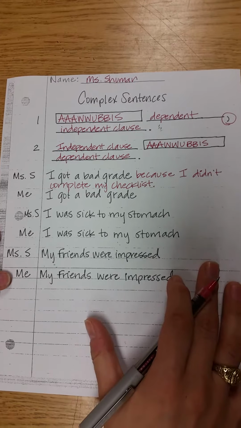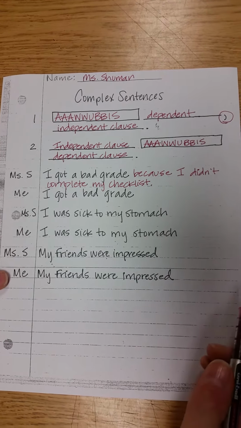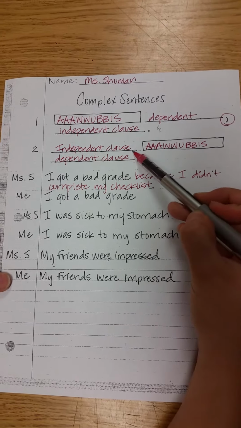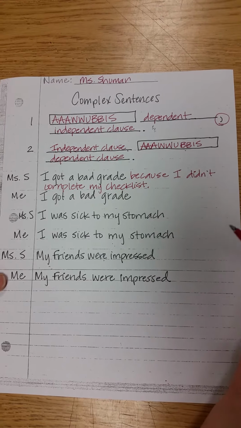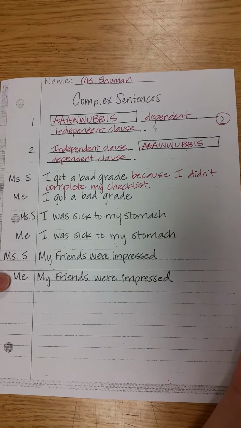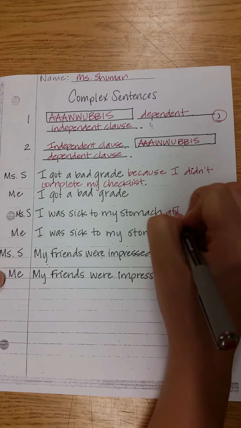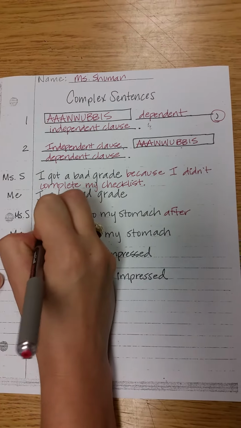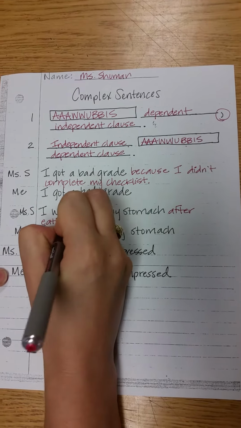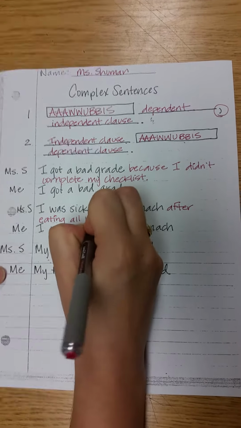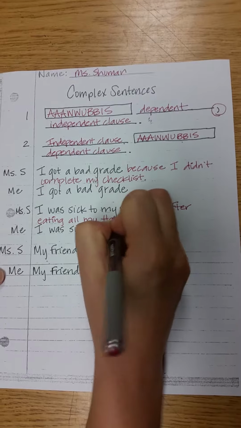Now, let's look at another one. I was sick to my stomach. Again, we have our independent clause. Now I'm going to insert an AWUBIS. I was sick to my stomach after eating all my Halloween candy. Hopefully this isn't you tomorrow.